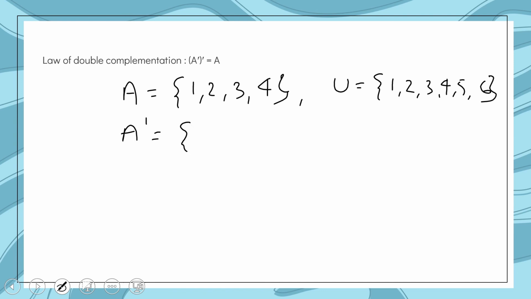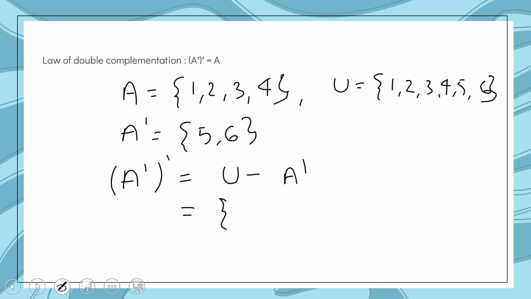A complement equals 5, 6, because we cannot include the elements of set A. So what will the double complement be? The double complement will be U minus A complement. U is given as 1, 2, 3, 4, 5 and 6, and complement of A is 5, 6.